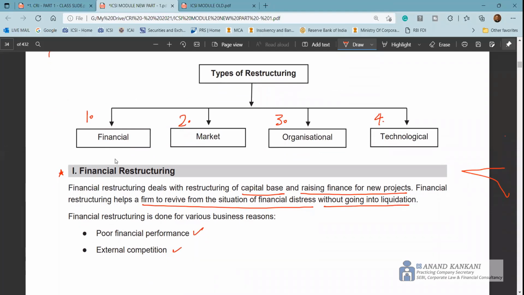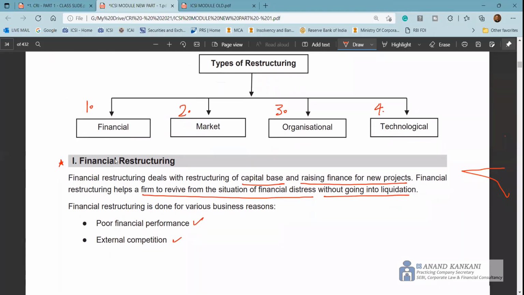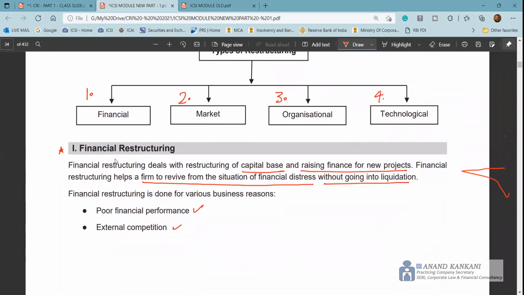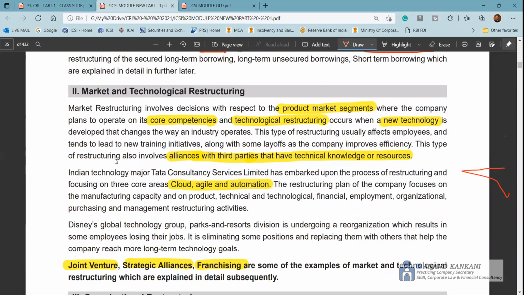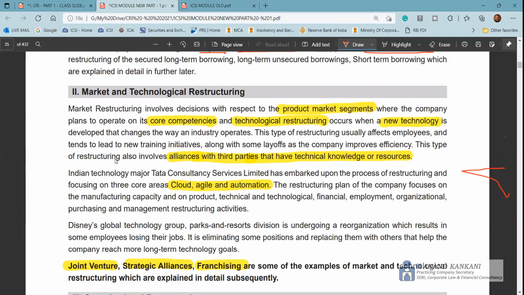Financial, market, organizational, and technological. Financial restructuring we have already discussed. Marketing is basically when you enter into a new market, or with new products. So for that, what do you do? You make alliances with a third party that has technical knowledge or technical resources. The objectives, just remember the things that I've highlighted.